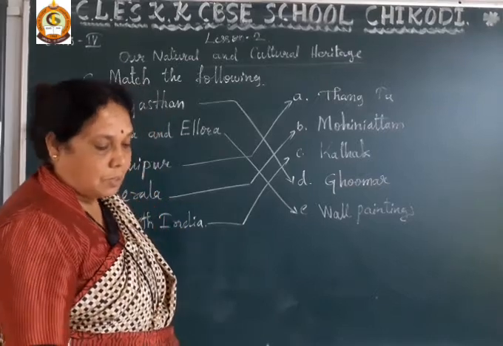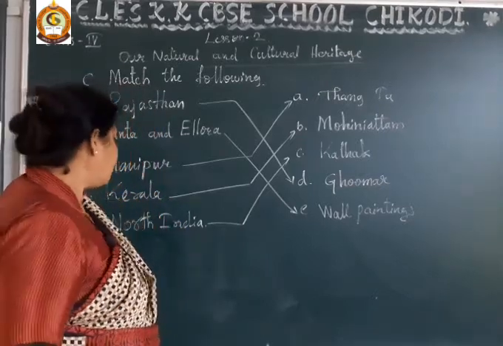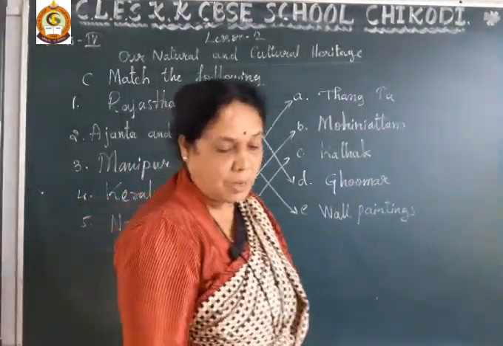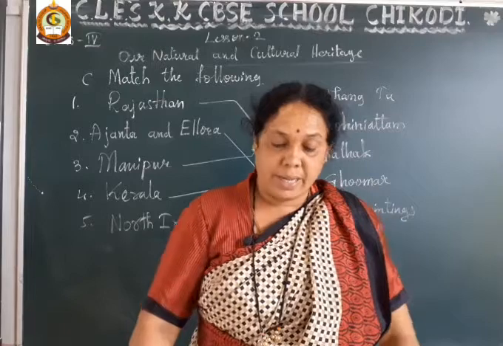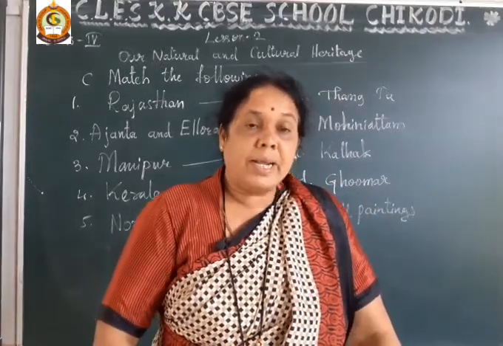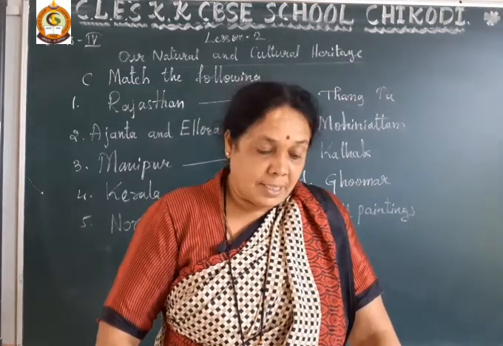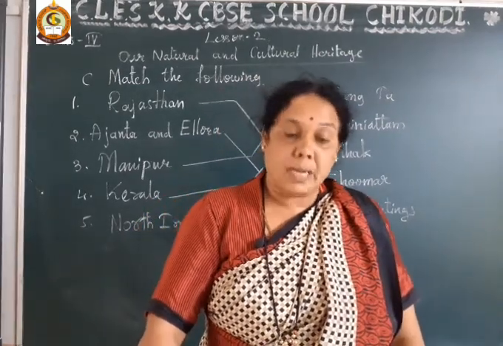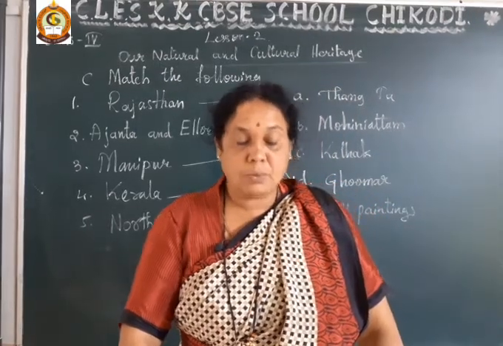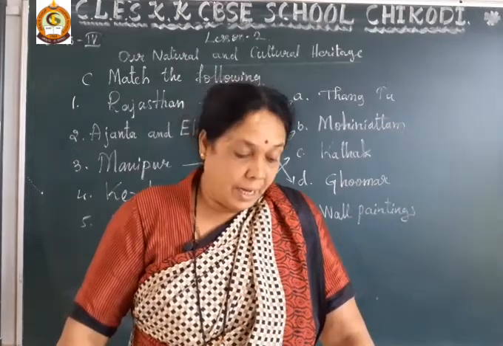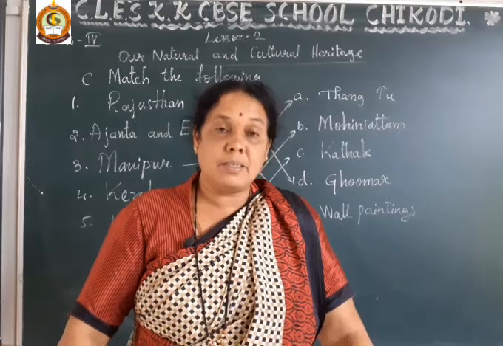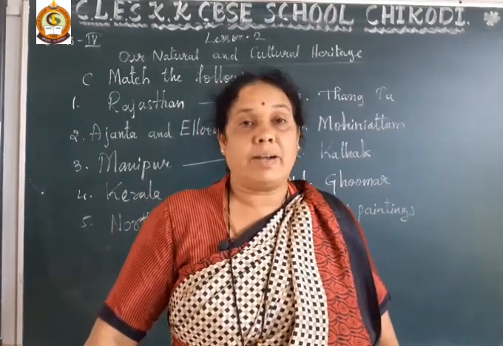Dear student, so these are the match the following of lesson number 2, our cultural and natural heritage. Here I have solved part A, fill in the blanks, part B, choose the correct options, and part C is match the following. Now remains part D, answer the following questions. These questions and answers in the next period I will try to solve.